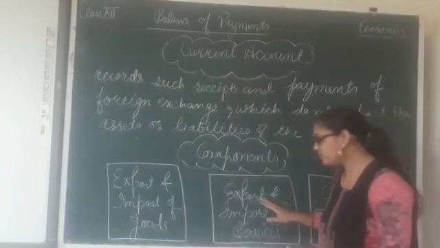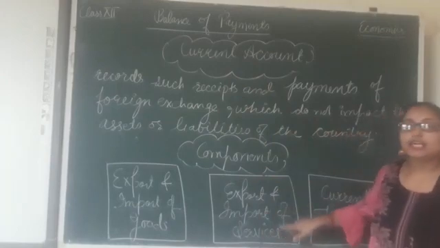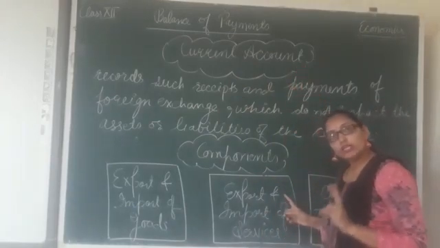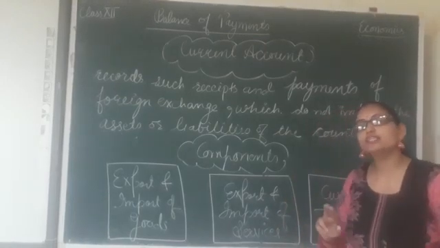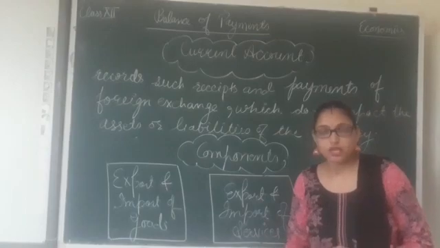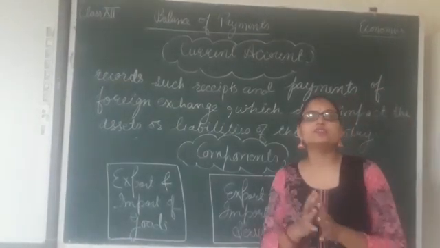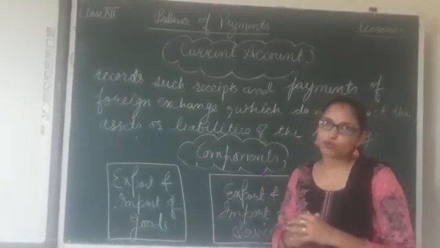Whatever is being received or paid on account of export and import of services is recorded under current account. Here you need to note one important thing, that these services include factor services as well as non-factor services. Factor services means those services provided by the factors of production, like any laborer, land, capital we are having from the rest of the world.